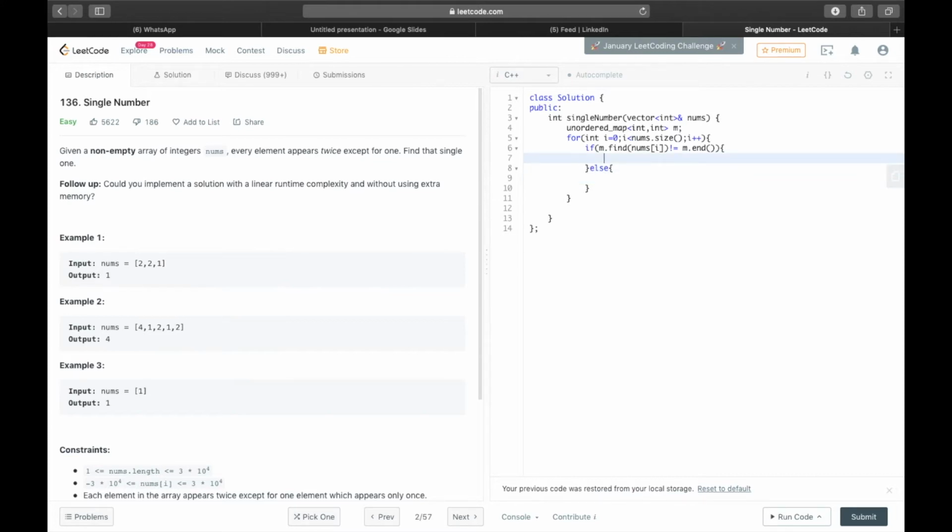So in this case, you are finding the element, that is the element is already added to that map. So again that element occurred in that list, so we need to increment the frequency of it. So we will increment the frequency of that element in the map,